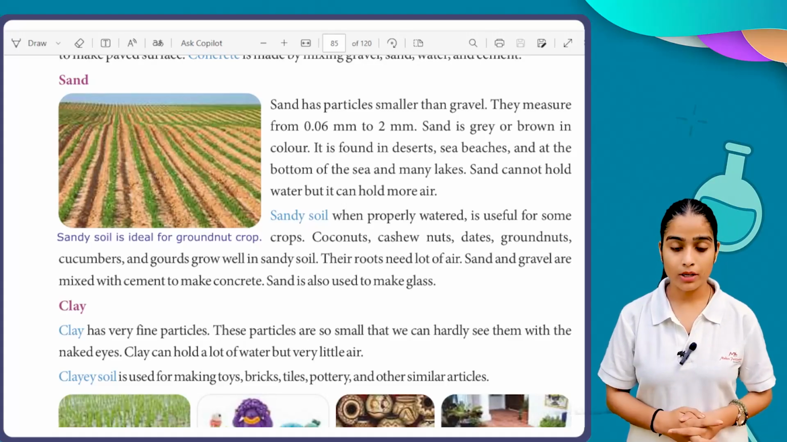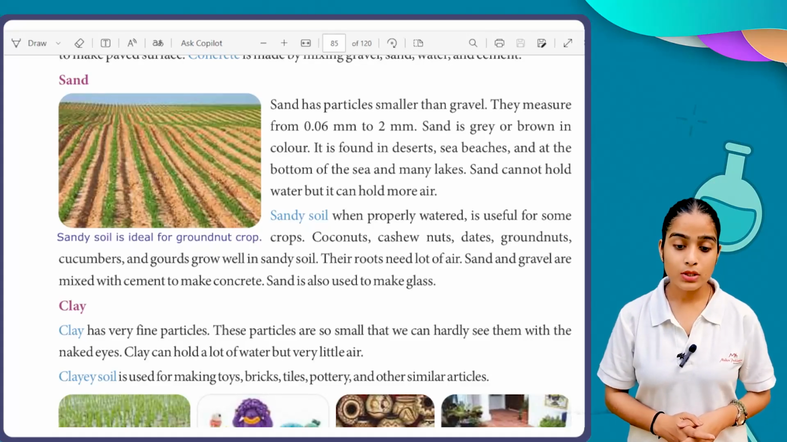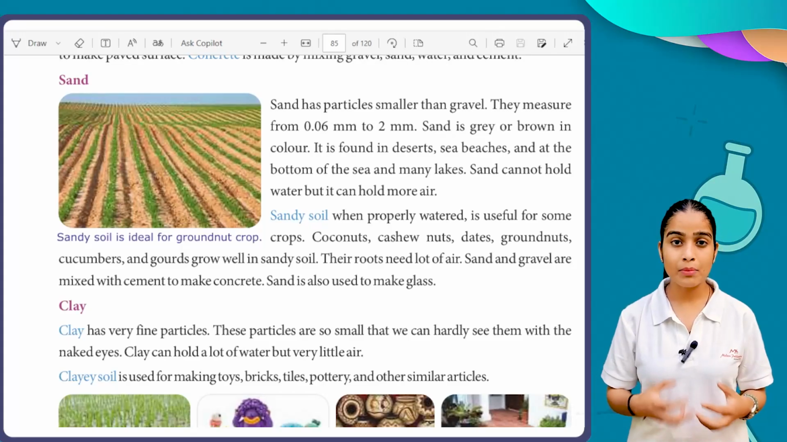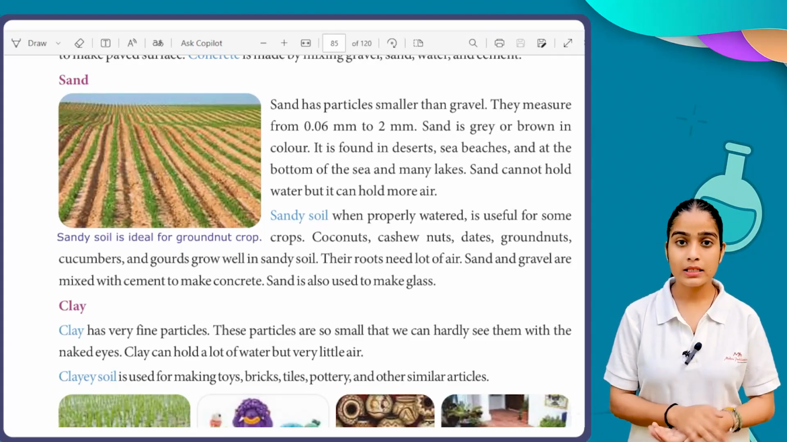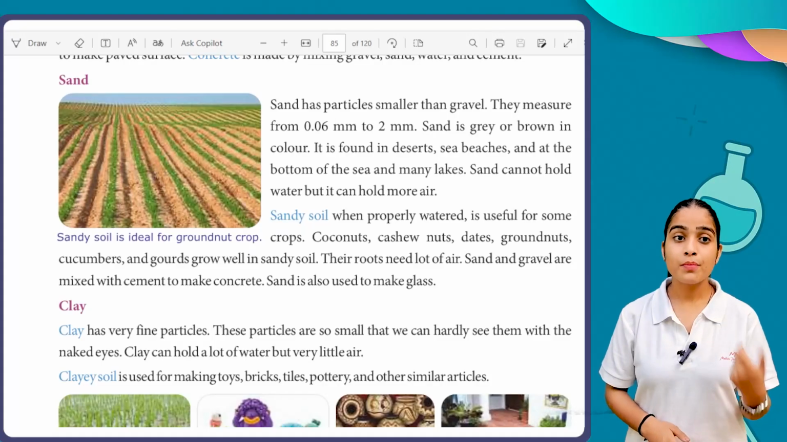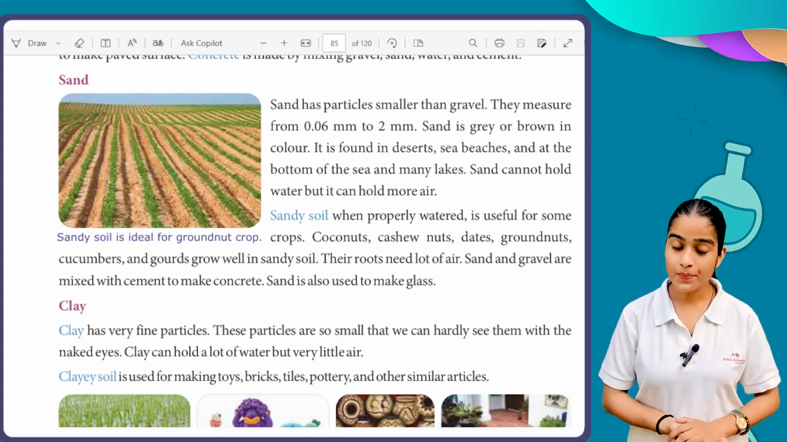Now sandy soil, when properly watered, is useful for some crops. Cucumbers and gourds grow well in sandy soil. Their roots need a lot of air. Sand and gravel are mixed with cement to make concrete. Sand is also used to make glass. So what we understand here is that we can use sand by combining other soils into it, and sand is one of the main and important ingredients to make concrete. Okay, now we move forward.